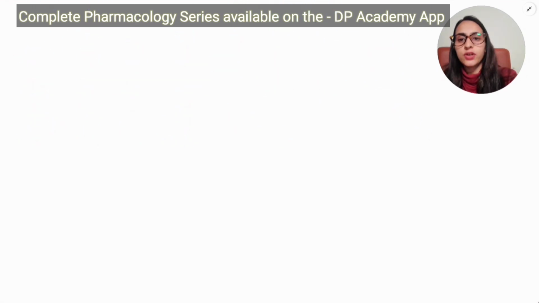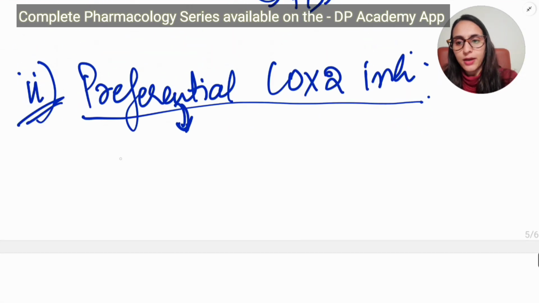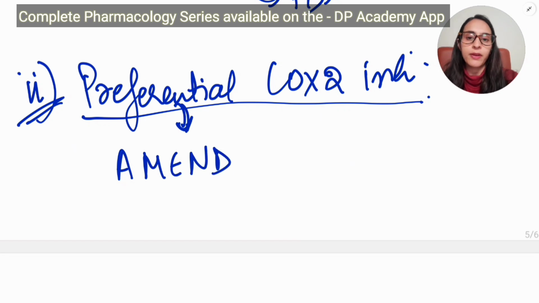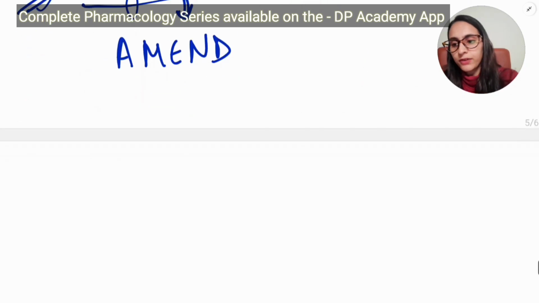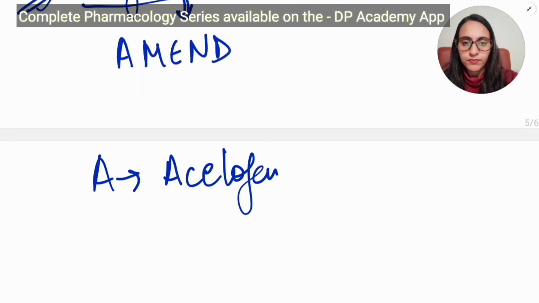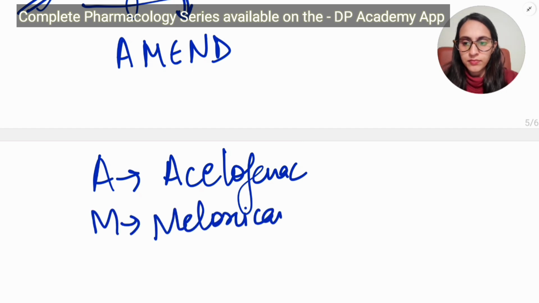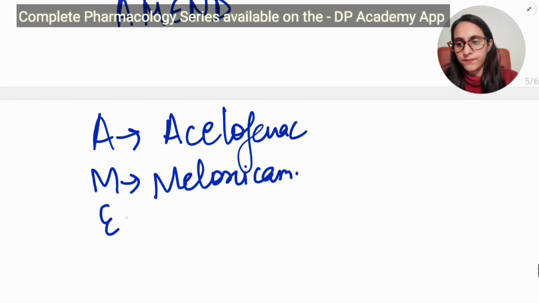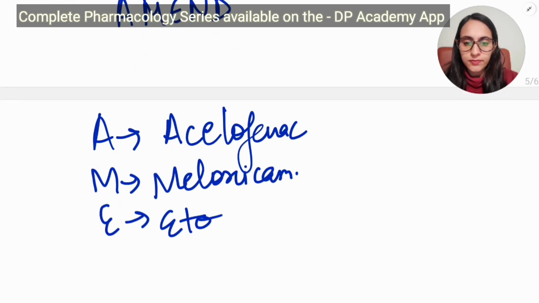You can remember these drugs via the mnemonic "AMEND the preference". The preference reminds you it is a preferential Cox-2. From AMEND: A is aceclofenac. M is meloxicam. Then E is etodolac.